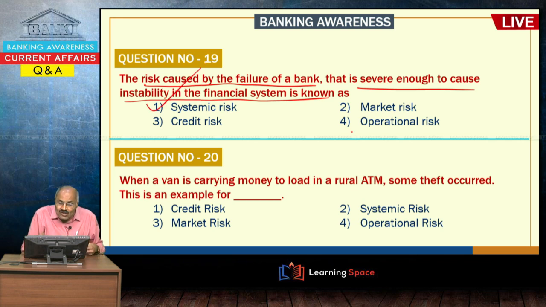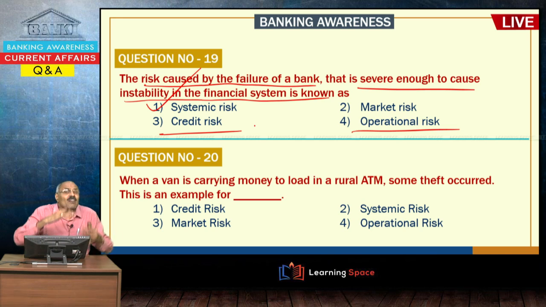Then here operational risk I will explain subsequently. Credit risk means whenever you are giving some loan to somebody, then it will have credit risk. So, you should have a clear idea about various types of risks like systemic risk, market risk. Because of changes in various market conditions, the market overall is at risk, that is market risk. I will explain with some questions next week. So, systemic risk is when one failure causes a chain reaction. Then credit risk, operational risk.